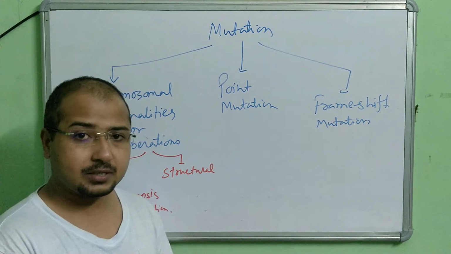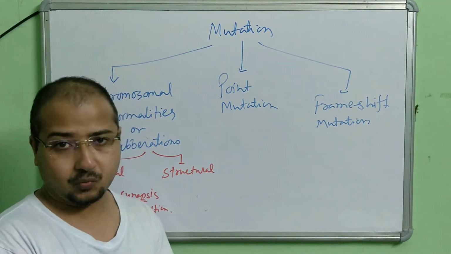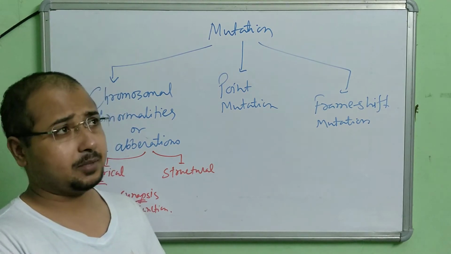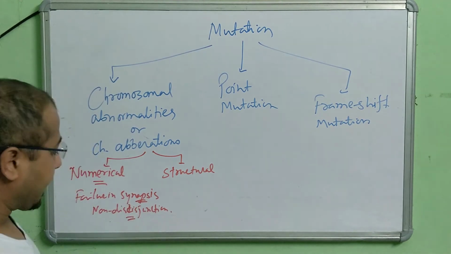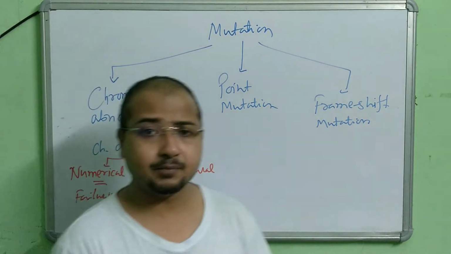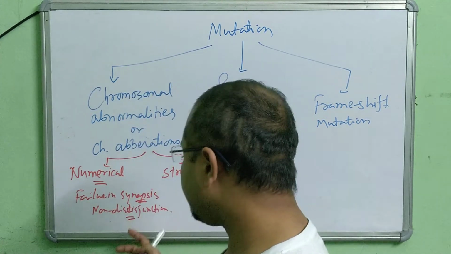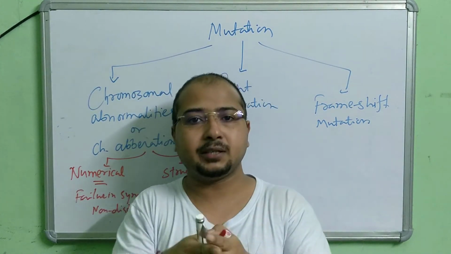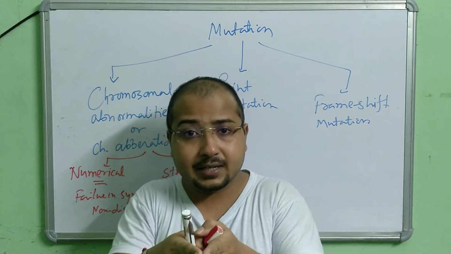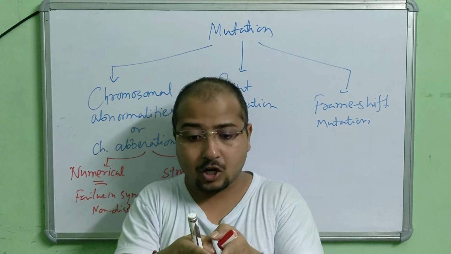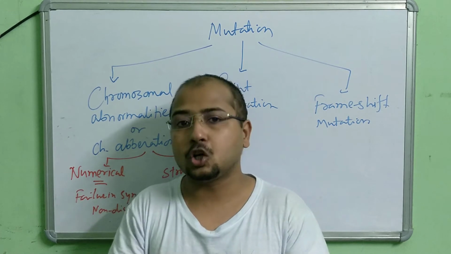Synapsis is the process by which a synaptonemal complex develops in meiosis 1, in prophase 1, zygotene stage, between two chromosomes. After the complex develops, they need to be separated from each other. That is called disjunction. But if, for some reason, there is no proper separation of the chromosomes, that is called non-disjunction.